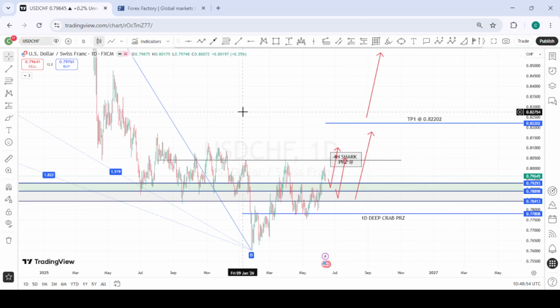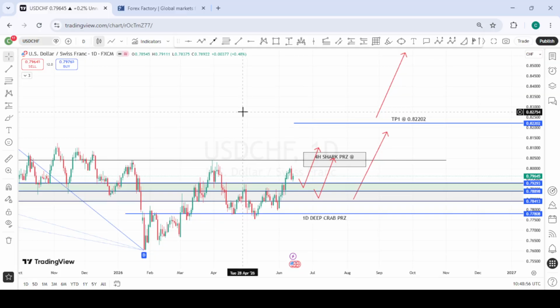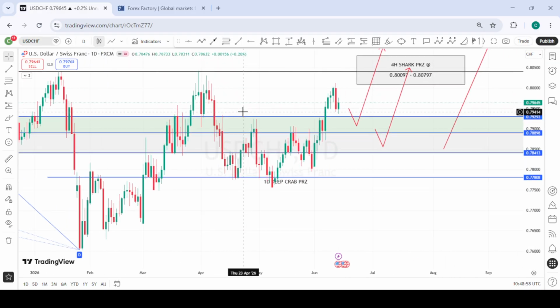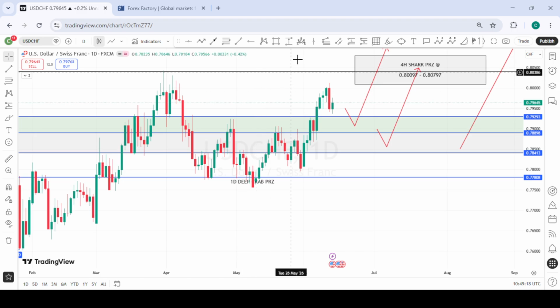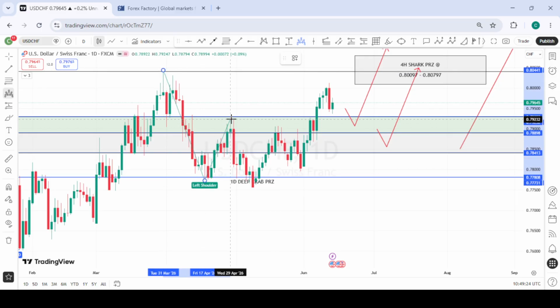This is USDCHF. Last week we anticipated that price was going to pull back to this very first area of interest we have here. Price didn't get there. Looking at how we are looking forward to a possible deeper pullback for DXY, we might likely see this move retesting the area we were expecting it to retest last week before the movement to the upside. If you can see clearly, this is a nice inverse head and shoulder formation, and we are expecting a retest of the neckline of the inverse head and shoulder. Then we can see our momentum to the upside.